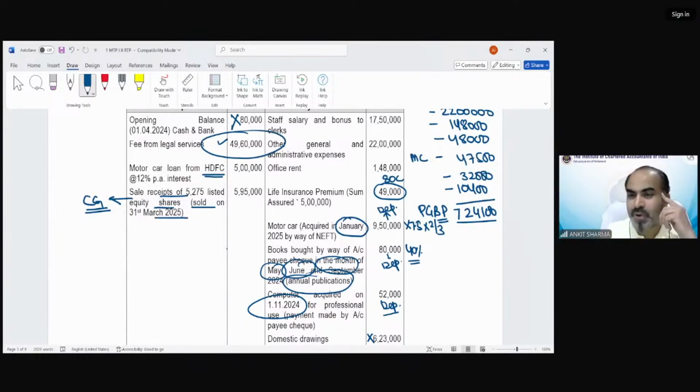We have the option to show my profit of 7,24,100, or in case of profession, there is a presumptive taxation scheme under section 44ADA, which says you can show 50% of your receipt as your business income. So either we show my profit 7,24,100, or we show 50% of 49,60,000.